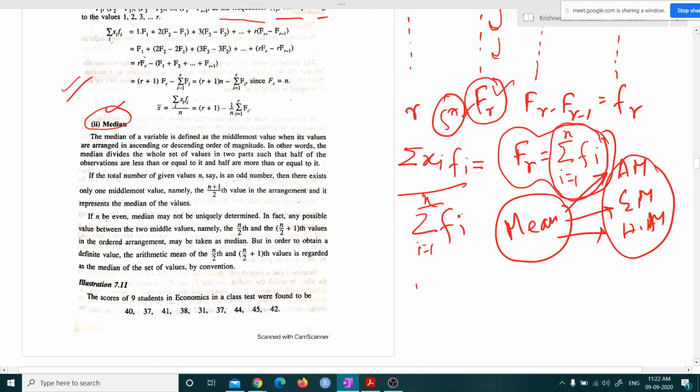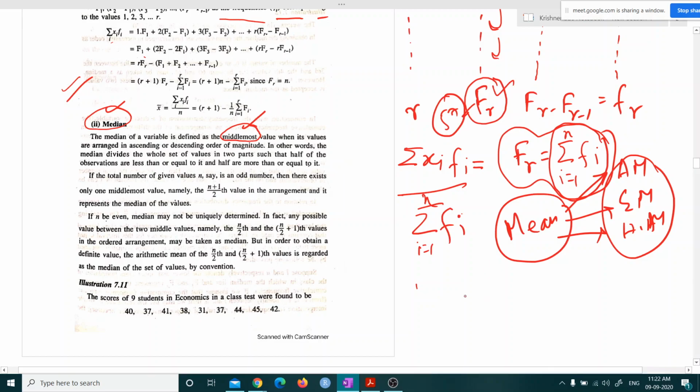What we can see, the median of a variable is defined as the middlemost value when its values are arranged in ascending or descending order of magnitude.